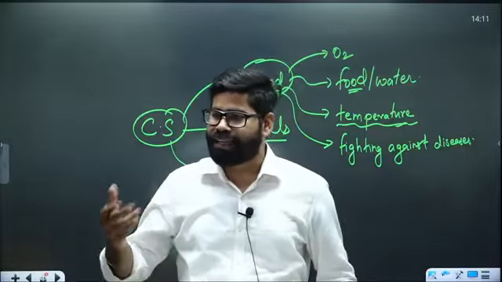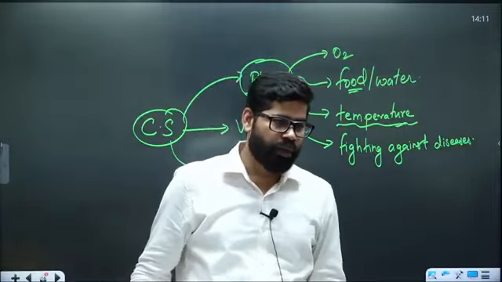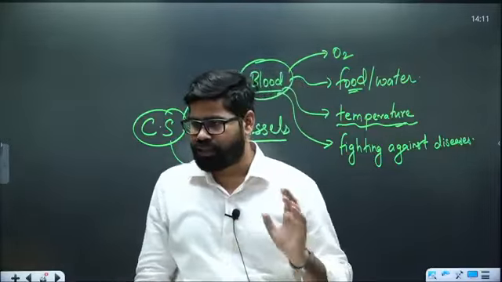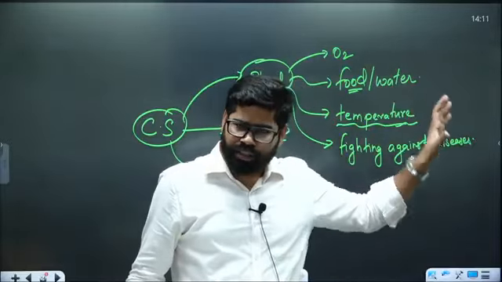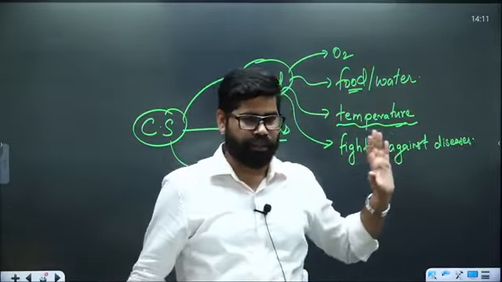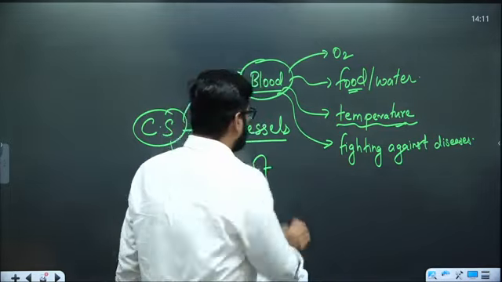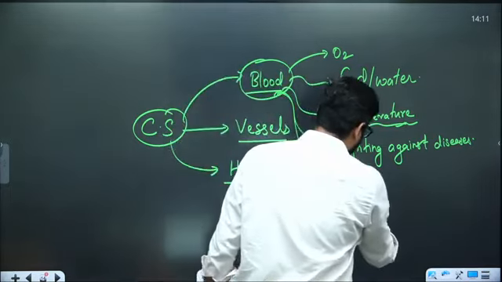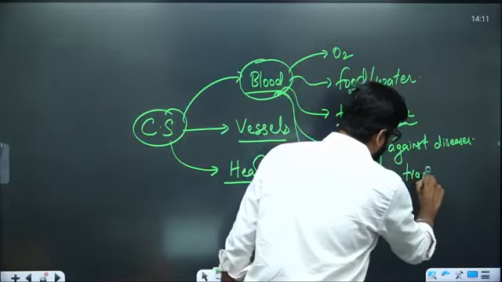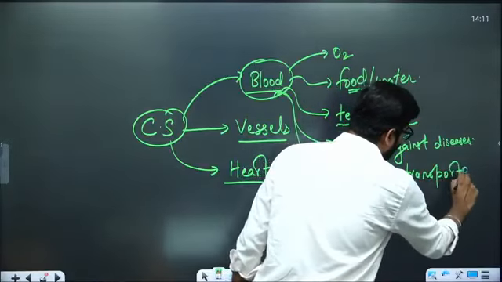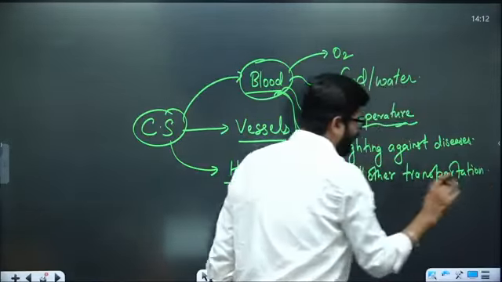It is also maintaining the pH level of the body. It is also doing all other things, like hormones are also getting transported by the help of blood. All the transportation work is being done by this. Okay. All sort of transportation. So these are the work of our blood. They are doing all these transportation activities inside our body.